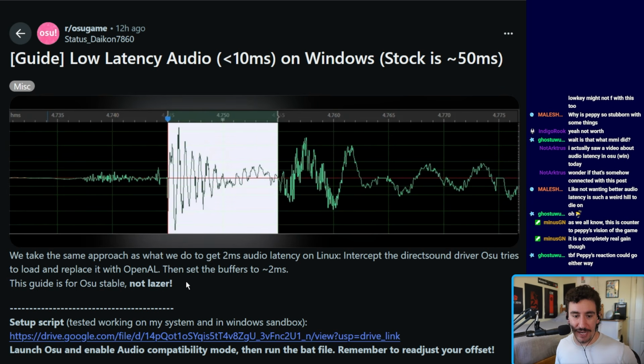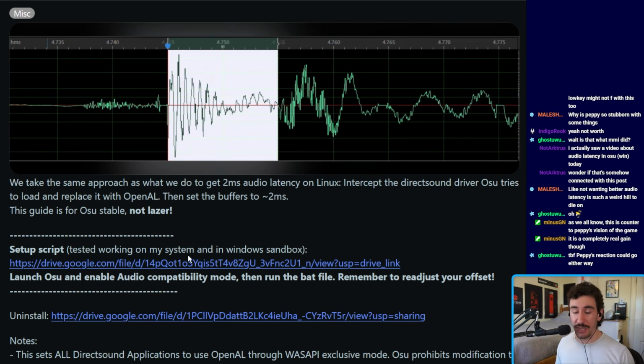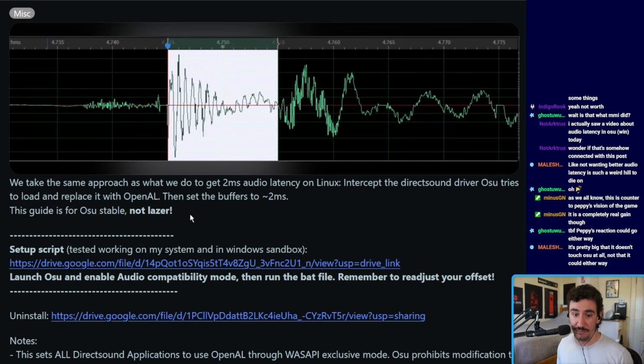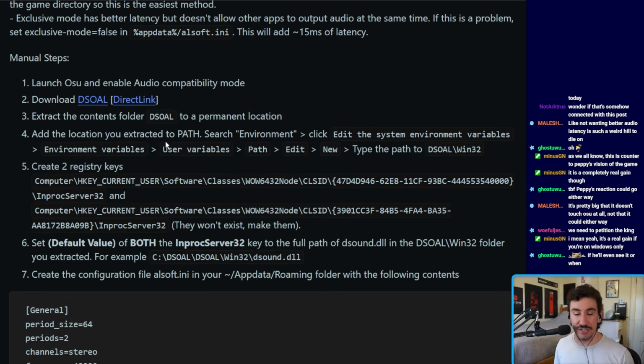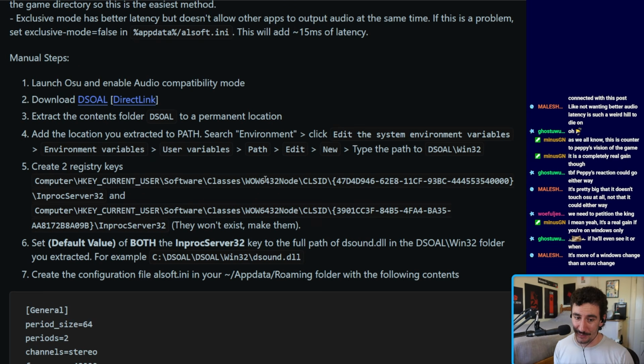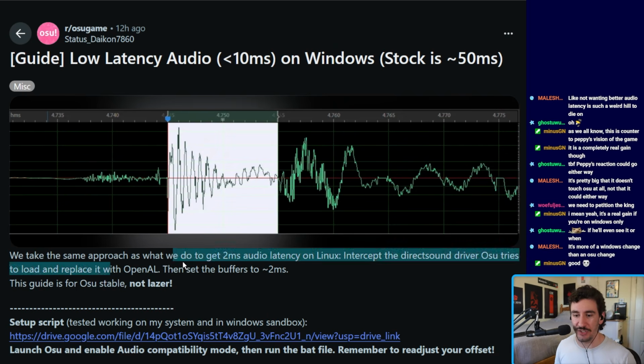Peppy's reaction could go either way. I agree with that. I have no idea what he's gonna think. And I don't know if we will get a response to this from the devs, because they're probably asleep. Let's be honest. Pretty big that it doesn't touch Osu at all. It's a real gain if you're on Windows only. This is not going to make me switch back to Windows for what it's worth. I am firmly in camp Linux, stagnant Linux install. Oh, this is stable only as well, so you can't do anything on laser with this.